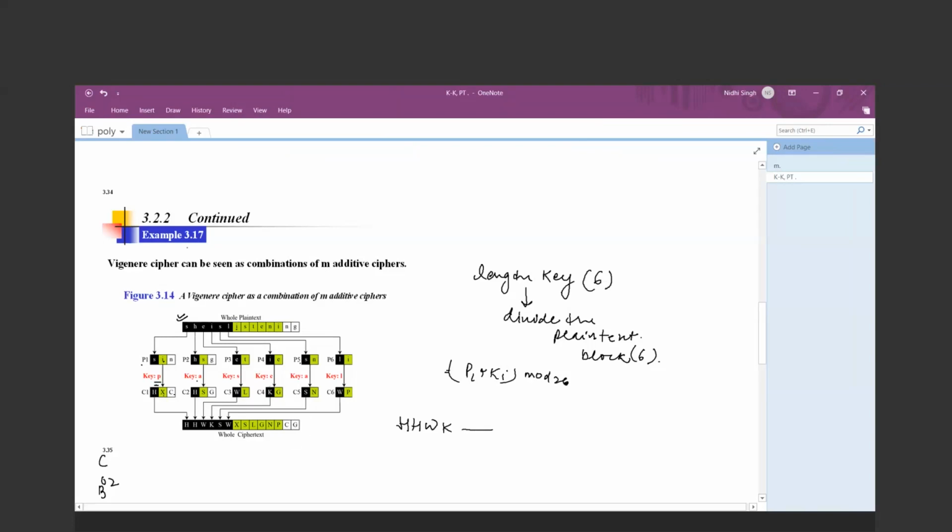So we can say our Vigenère cipher can be seen as a combination of M additive ciphers. So इस particular block में जो मेरा P1 था, that is S and I, is encrypted with the same key value, that is P. और एडिटिव साइफर में भी हम यही करते थे कि जितने भी मेरे प्लेन टेक्स्ट कैरेक्टर होते थे उनको हम एक कॉमन की के साथ एन्क्रिप्ट करते थे। तो यहाँ पे भी मैंने वही किया है कि मेरा जो प्लेन टेक्स्ट ब्लॉक P1 बना है, उसको मैंने एक ही की से एन्क्रिप्ट किया है। I am encrypting by using the same key value in order to generate the ciphertext. And after the generation of ciphertext, I have to synchronize it according to the positions of the plain text values.